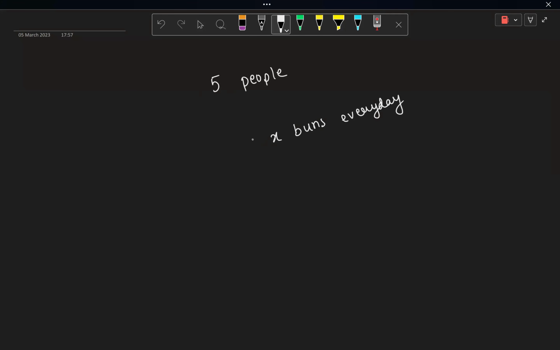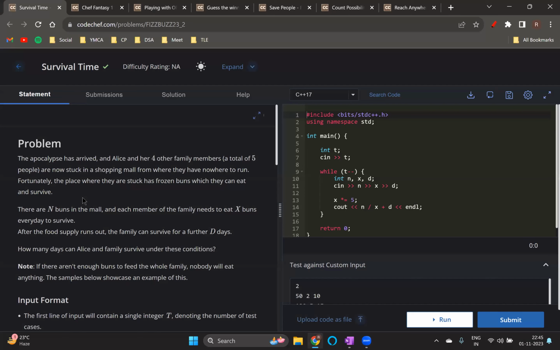So since there are five people, they would require 5X buns every day for surviving. And once the buns are finished and they don't eat anything, they can survive for D number of days. And we just have to tell for how many days they survive.